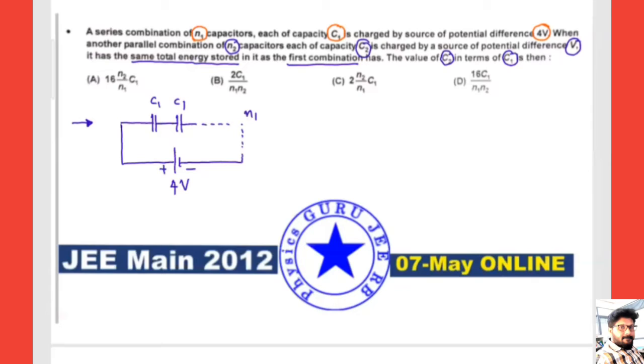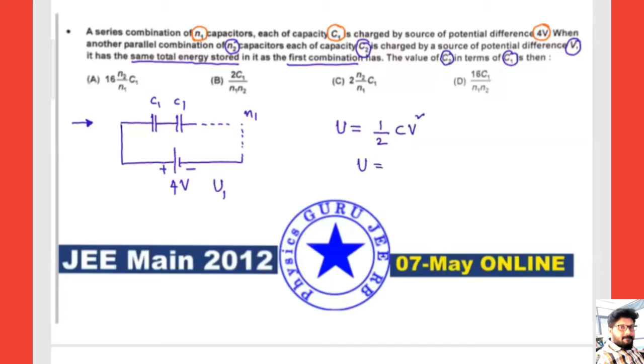Let me take U1 as the energy. Everybody knows how to calculate energy in terms of C and V: half CV squared is the energy stored in the capacitor.